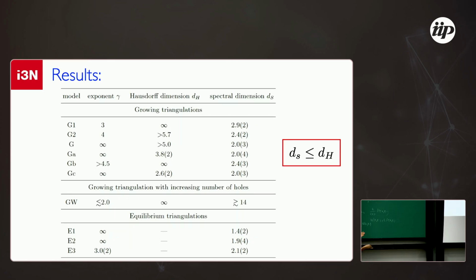So again, a summary of the results. You have the gamma exponent, so you can have power laws or exponential decay. You can also have Hausdorff dimensions that are very high, or even infinite, but with finite spectral dimension. So in conclusion, this ds is in general smaller than the Hausdorff dimension, okay?